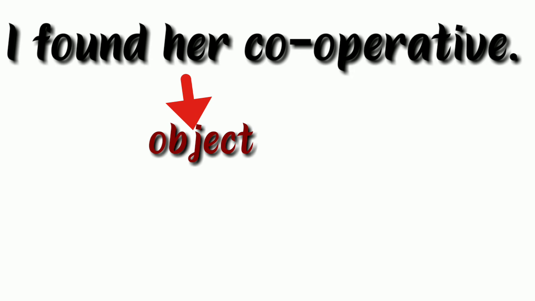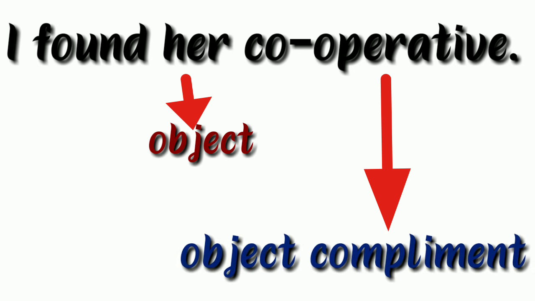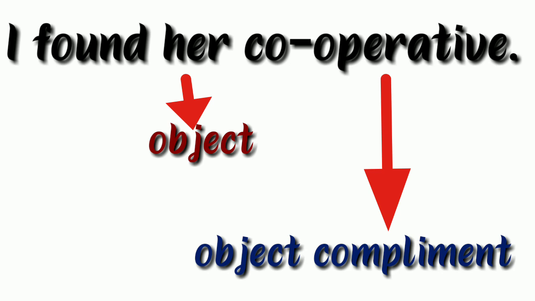Look at another sentence. I found her cooperative. Here, her is the object and cooperative is the object complement. When the complement of the verb gives us additional information about the object in the sentence, it is called an object complement.